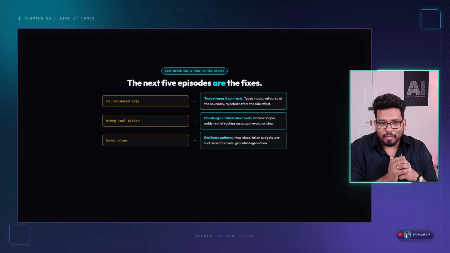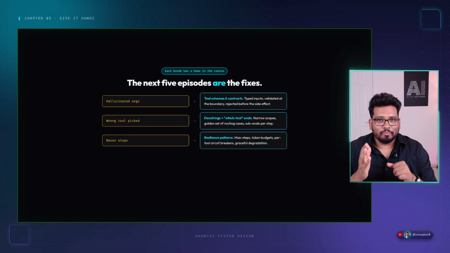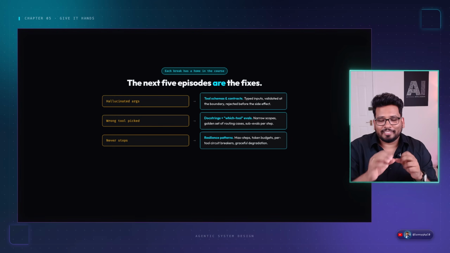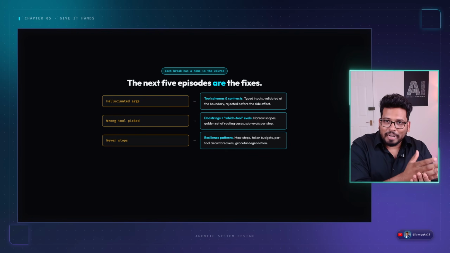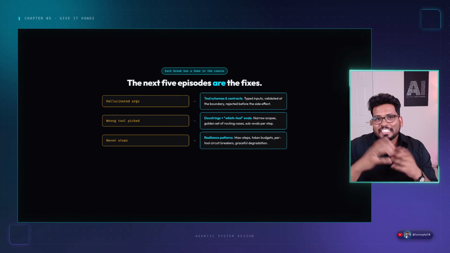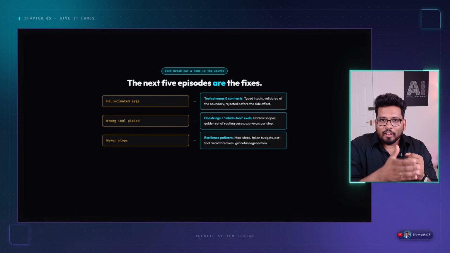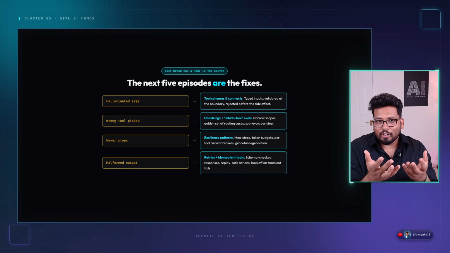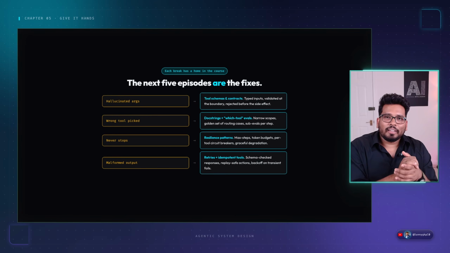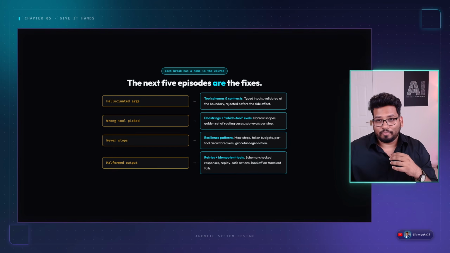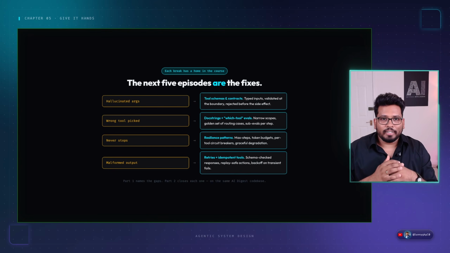Next is never stopping. We will put in some cutoff mechanism, which is also called a resilience pattern. In agentic system design patterns, this is a fancy name, but it means we have to put in cutoff patterns, like max tokens or a max budget, so that the LLM doesn't surprise us and get stuck in an infinite loop. So we have to make some checks on that, right? Next is malformed output. Again, it's about what the retry will look like and what the contract will look like. We will talk about those in the engineering section, right?